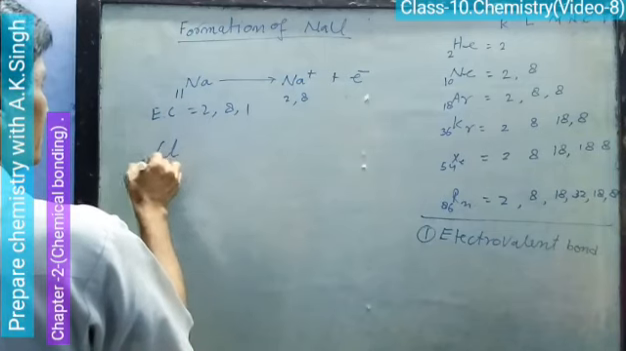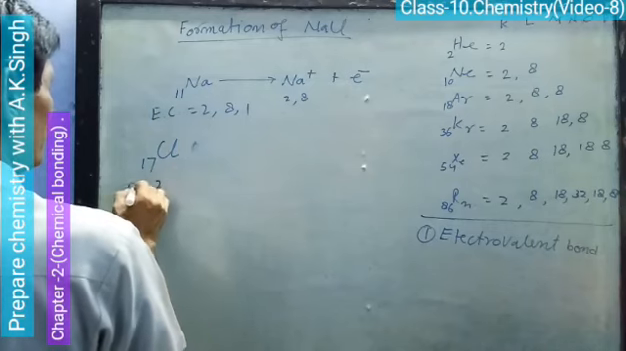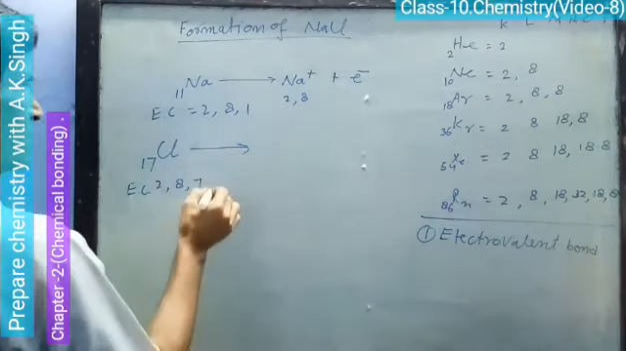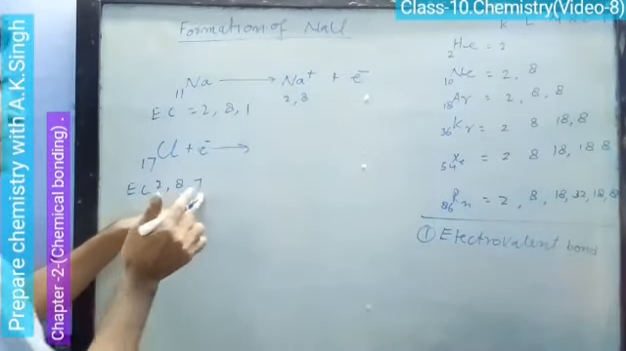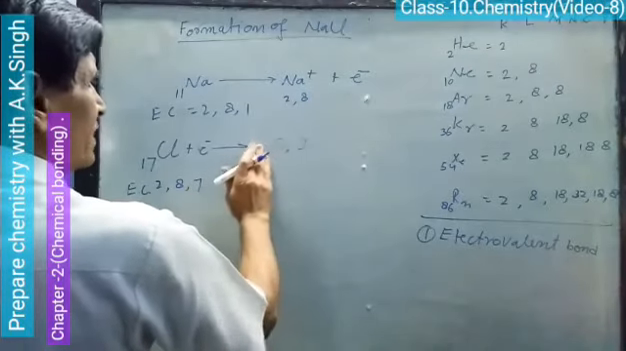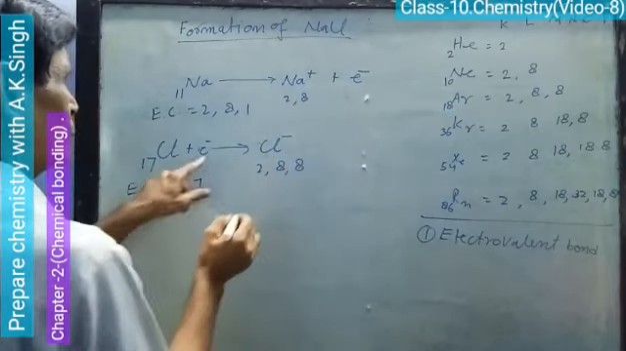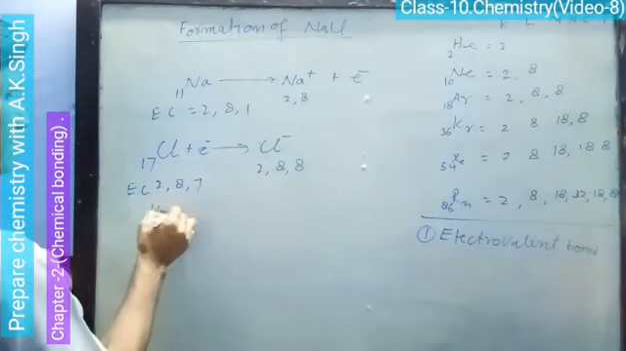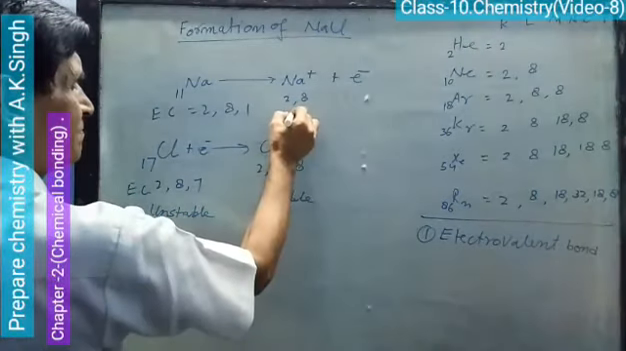Chlorine atom has atomic number 17, electronic configuration 2 8 7. It gains one electron so that it can complete 8 in the valence shell, giving 2, 8, 8. Then we can write Cl minus with 2, 8, 8. One electron it is gaining. Here it is unstable, and here it is a stable electronic configuration.